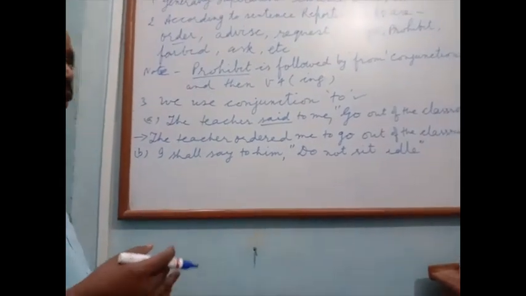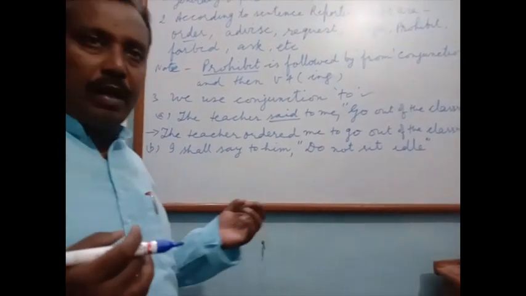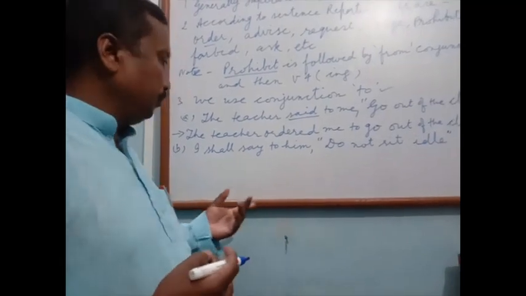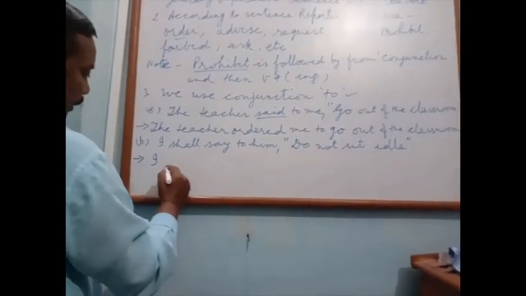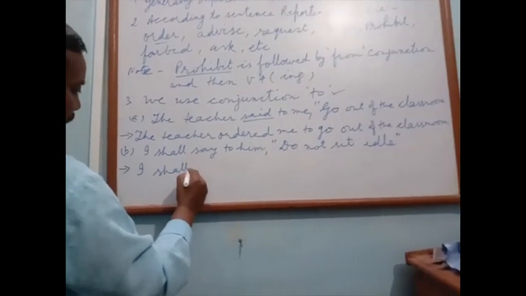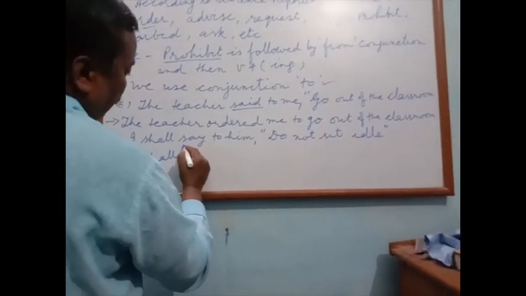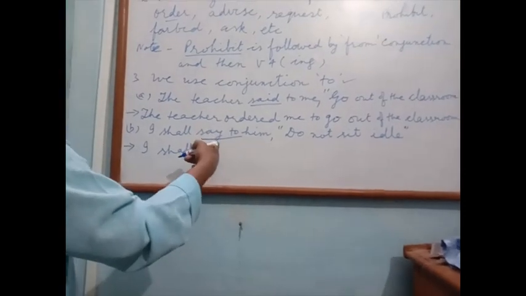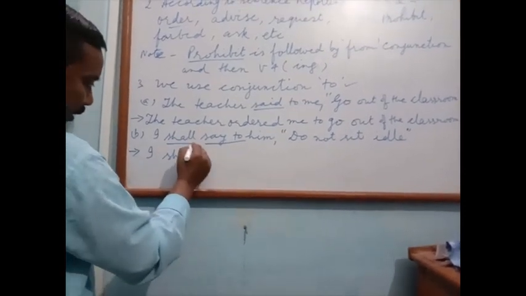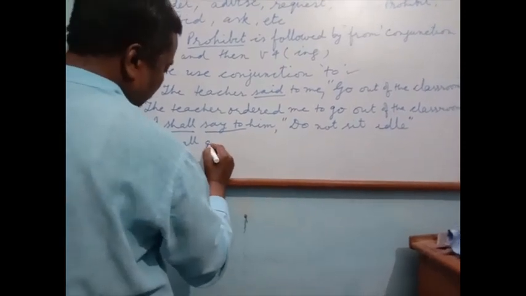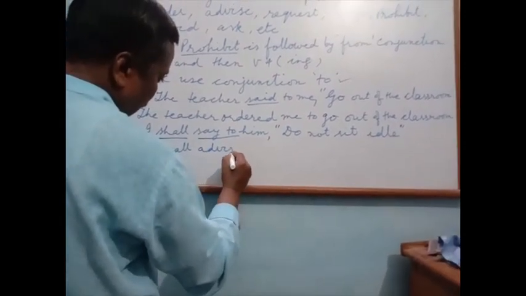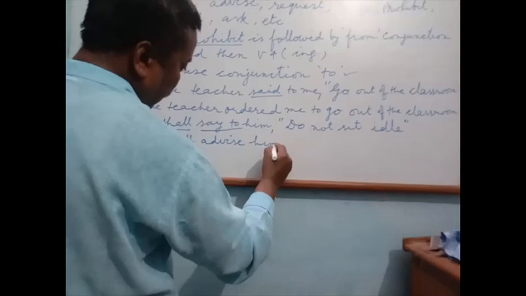Here, which type of sense do we find? Advice. Okay. I shall. Present tense. Here future. Shall V1. Modal verb V1. I shall advise him.